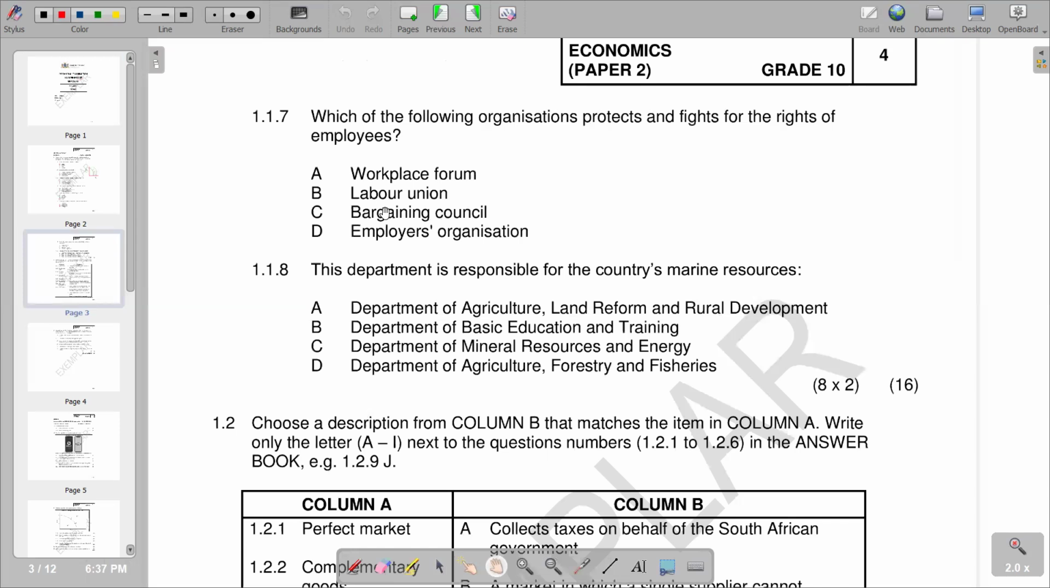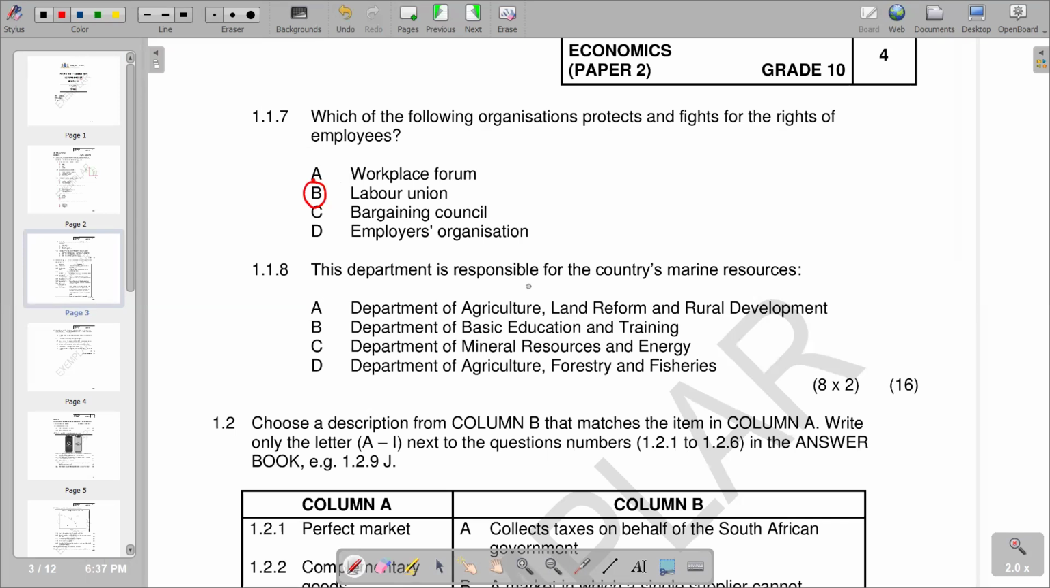In the labor union, that's where we have the study and the practice of managing unionized employment situations. So that's the labor union. Obviously, we have such a scenario where there is protection and fights for the rights of employees. So we have labor union. B is the correct response.